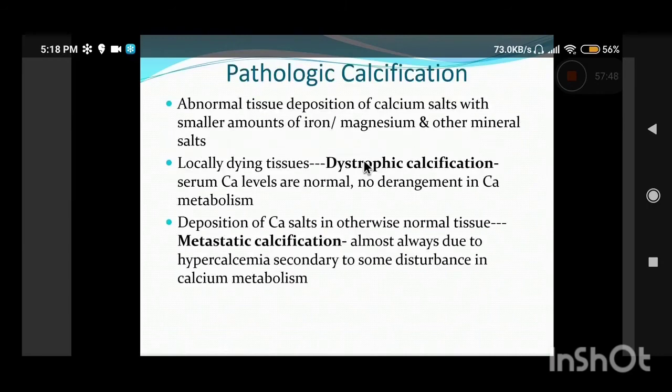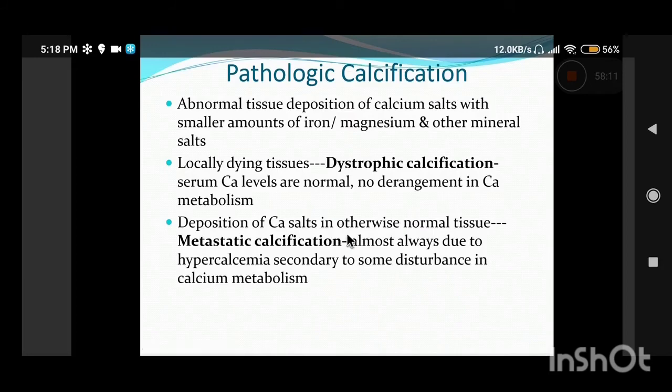Now coming on to the last topic, which I'll just wind up in 5 minutes. So this is calcification. Now pathological calcification is basically deposition of calcium salts in the form of calcium phosphate or carbonate along with small amounts of iron and magnesium within the tissues. Now there are two basic types of calcification, dystrophic and metastatic.